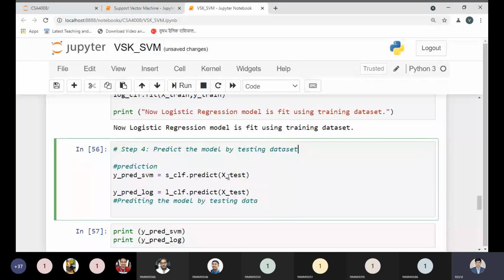Okay, prediction can be done by using the predict method. I'm taking the variable name y_pred_svm, and this predicts by using the predict method.